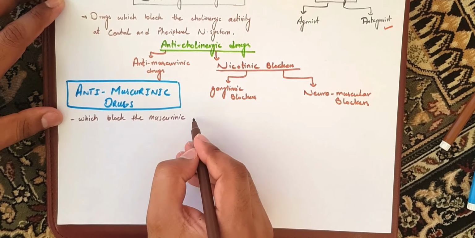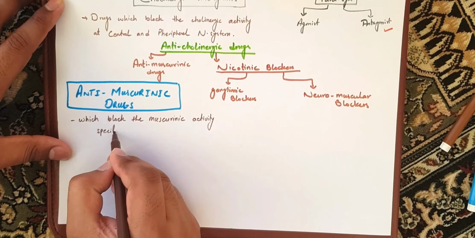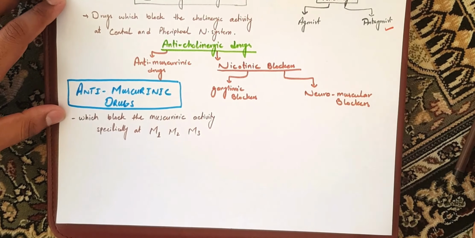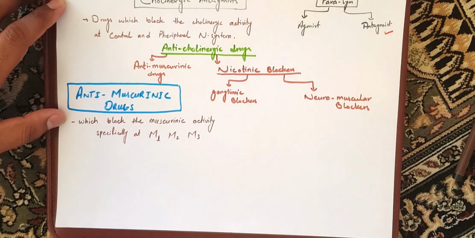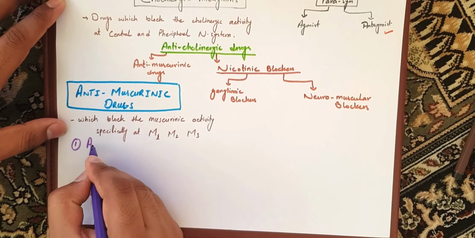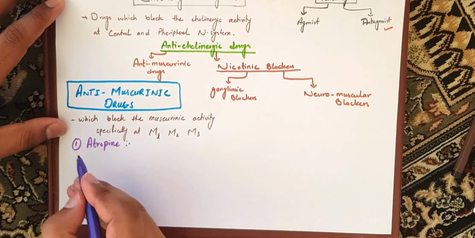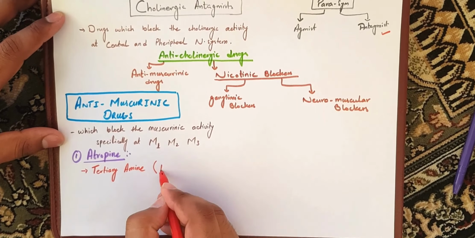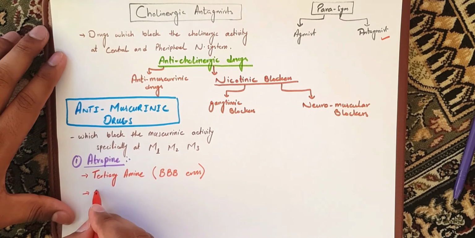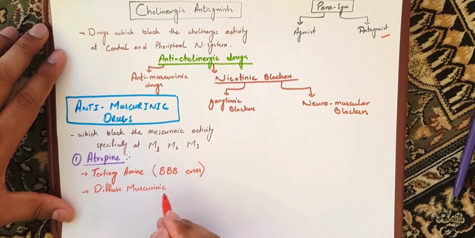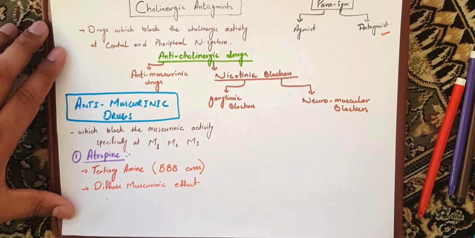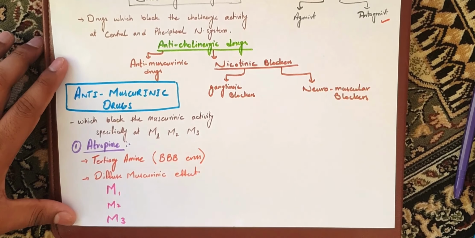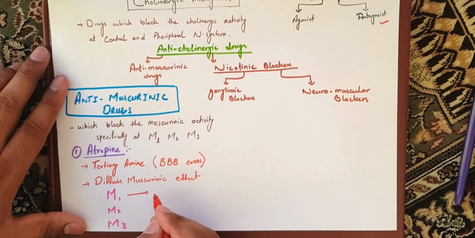Antimuscarinic drugs are defined as those drugs which block the muscarinic activity by specifically blocking the muscarinic stimulation at M1, M2, and M3 receptors. The most famous and most commonly used drug in this category is atropine. Atropine is a tertiary amine, which means it's not a charged body, so it can cross the blood-brain barrier easily. It also has a diffuse antimuscarinic effect on all of the muscarinic receptors M1, M2, and M3.